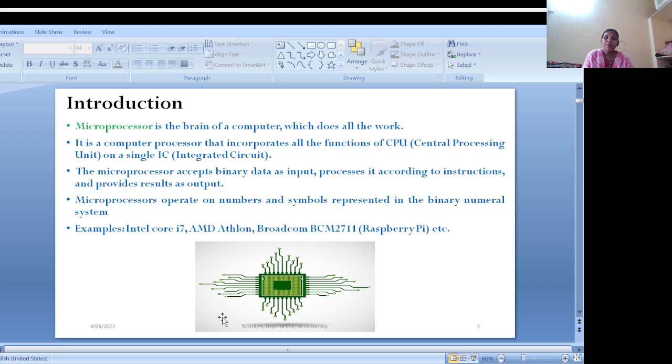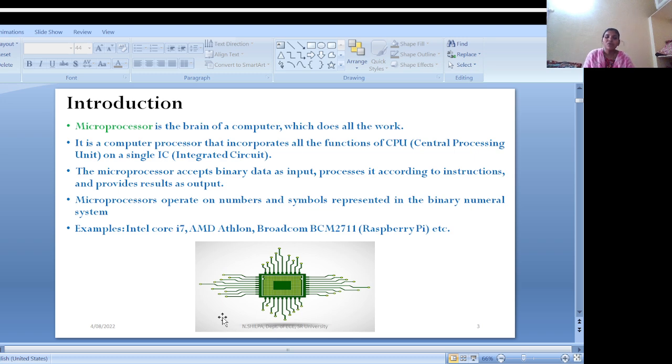Just like a human brain, if our brain is dead, we can't do anything, we can't even lift the hand, because the brain is sending every piece of information to all other parts of the body. In the same way, we call the processor the brain of the computer.